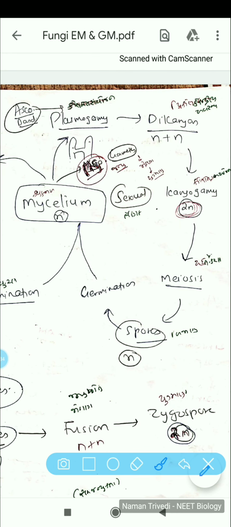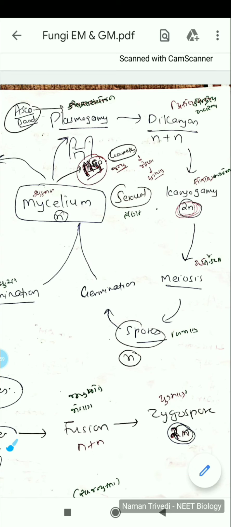Here you can see there are two hyphae which can be of the same mycelium, which is homothallic, or of two different mycelia of the same species of fungi, which is heterothallic, or two different hyphae from the same mycelium. We usually call them opposite mating types, plus or minus.